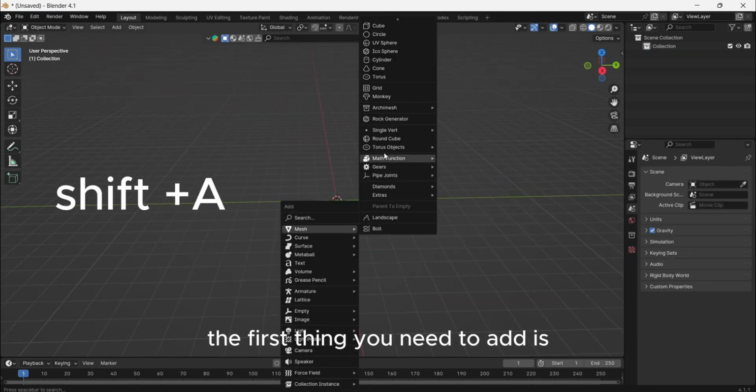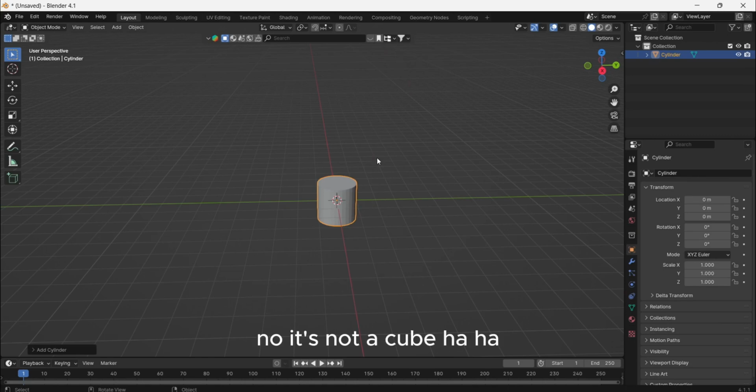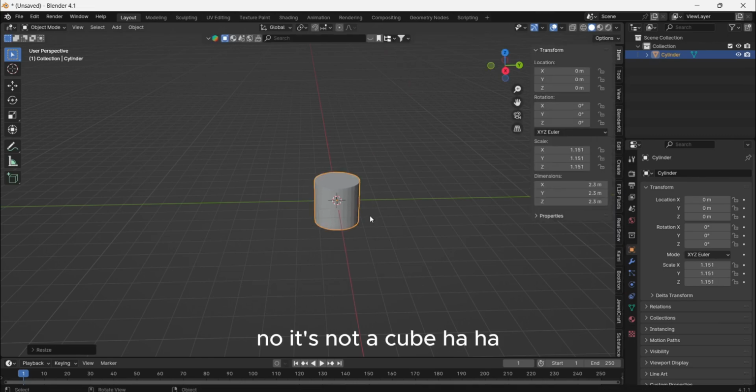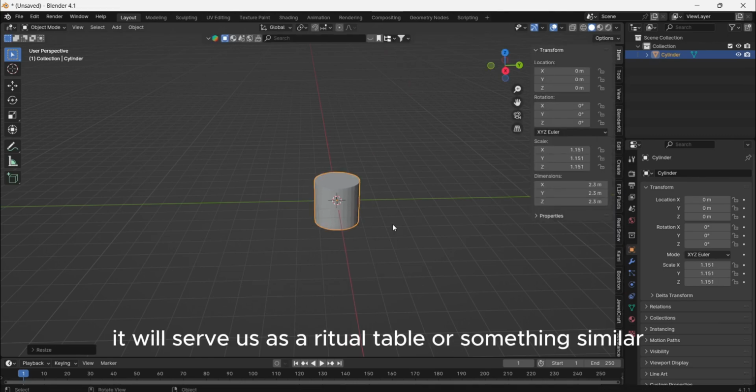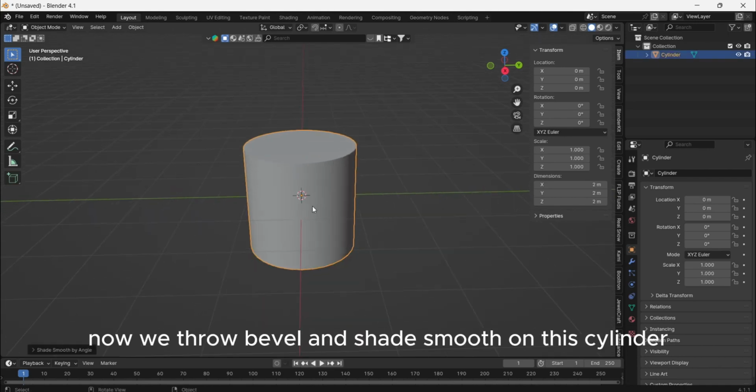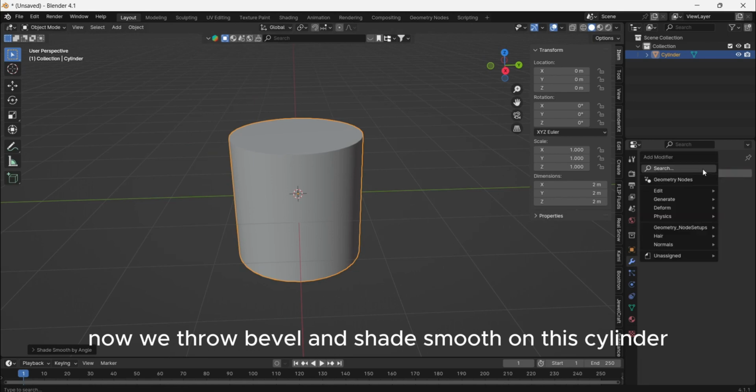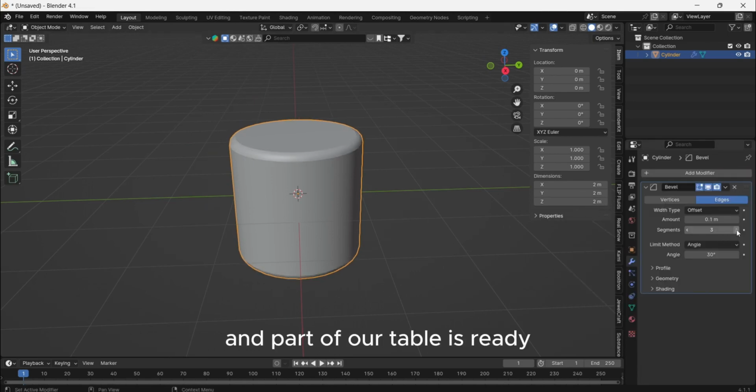The first thing you need to add is, what do you think? No, it's not a cube, haha. This is a cylinder. It will serve us as a ritual table or something similar. Now we throw bevel and shade smooth on this cylinder. And part of our table is ready.